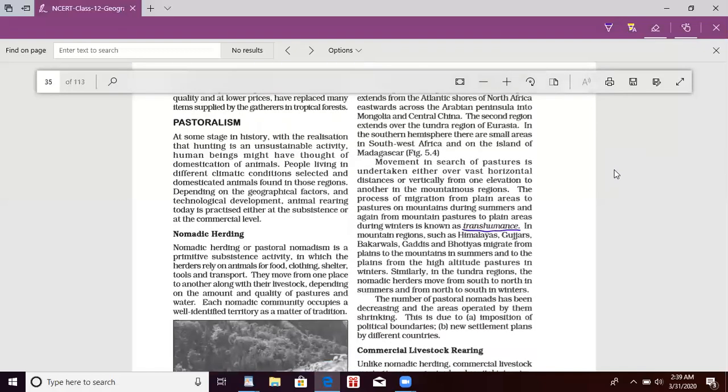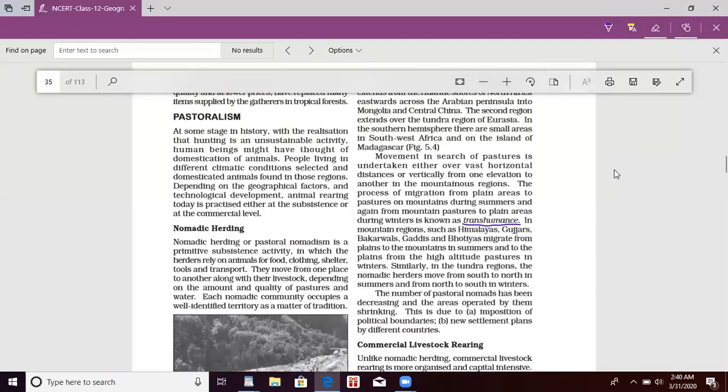Now you must know about transhumance. Transhumants are those people who move from one place to another. During the summer season they climb the mountains, taking their livestock along, and when it is winter they come down from the mountains. So these people are the transhumants. They move from one place to another.